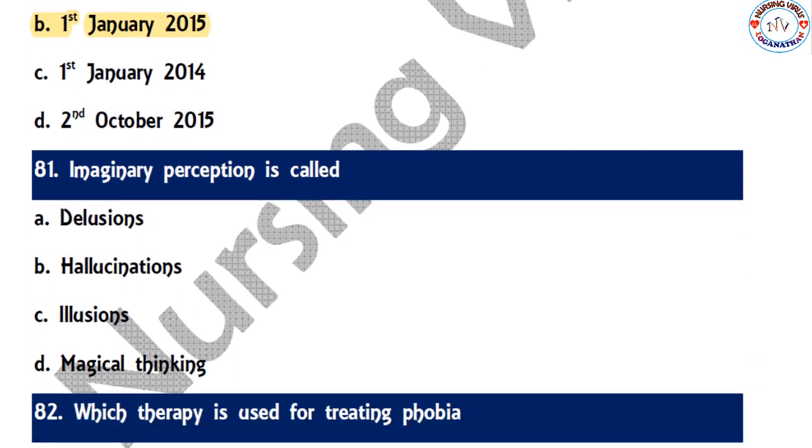So next one belongs to the psychiatric questions. Imaginary perception is also called delusion, hallucination, illusion, or magical thinking. The correct option is hallucination, where the person has an imaginary perceptual problem. Commonly we have two perceptual problems, hallucination and illusion. If the person has perception without a stimulus, that is hallucination. If the person misinterprets a real stimulus, that is called illusion.